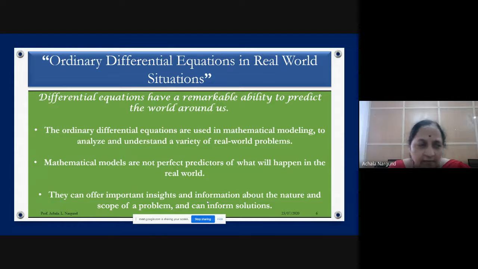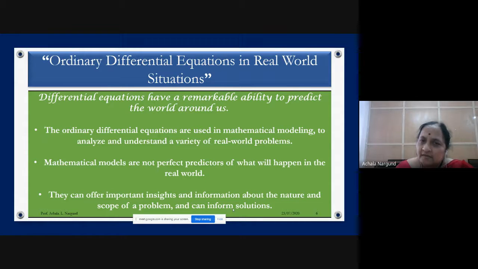If you consider only two, any problem depends on position and time. That means two variables are there, so you will definitely get a partial differential equation. We are always habituated to learn the easier thing first. Complicated things we want to make easy and learn, and then afterwards apply to the complicated. Partial differential equations are not always easy to solve. Therefore we have to reduce it to ordinary differential equations. That's the reason I am considering ordinary differential equations here.